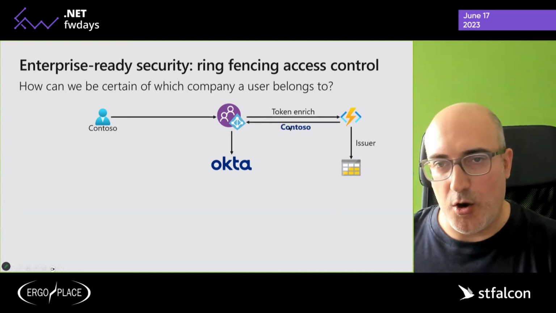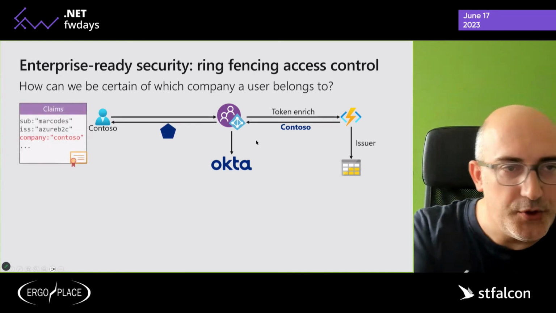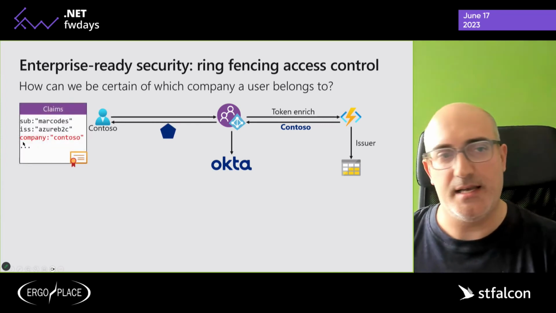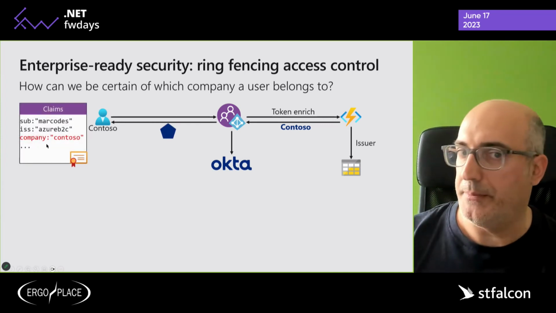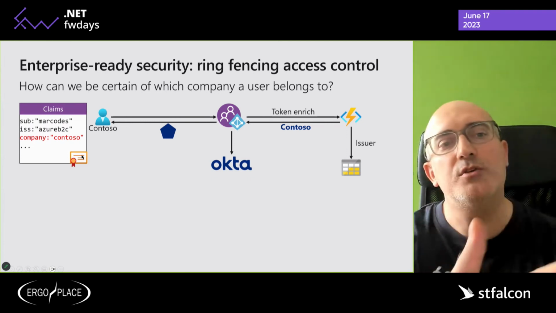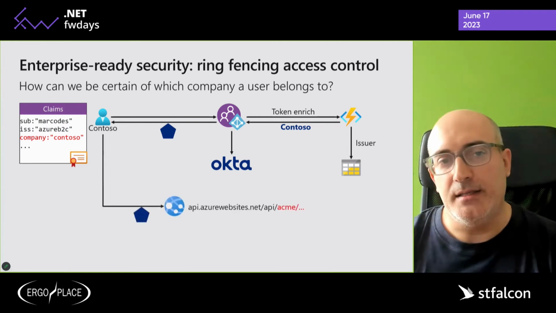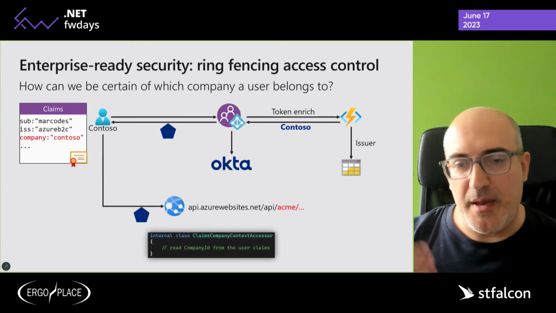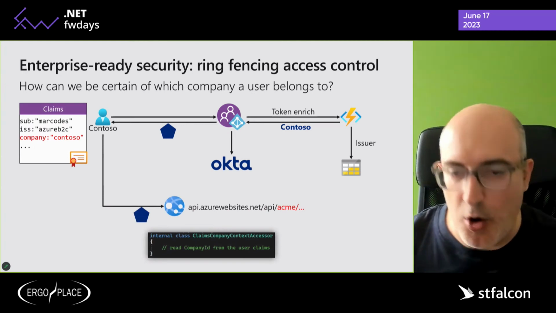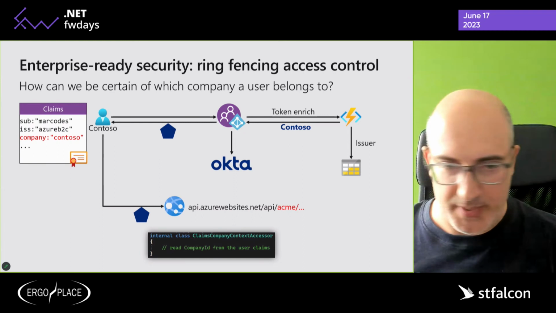So, okay, this is the issuer, so I think that the company is Contoso. Let's add Contoso into the claim as a special custom claim, company. And then we can use that claim, for example, in the backend, and replace, you remember that we had that routing-based company context accessor to retrieve the company ID.